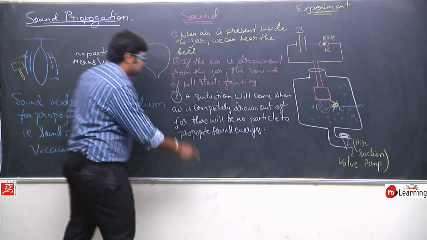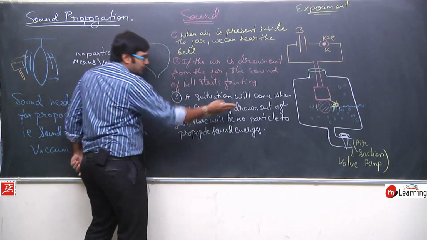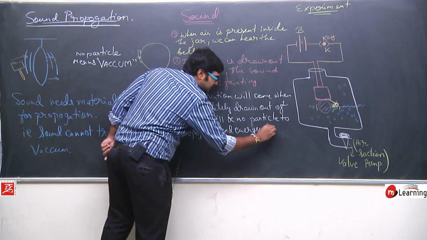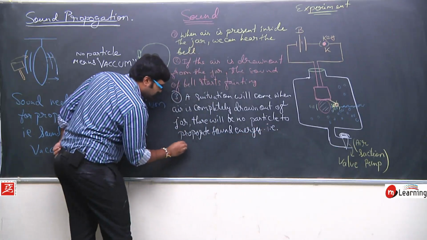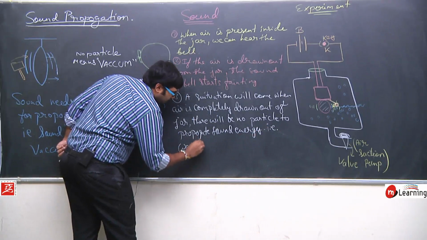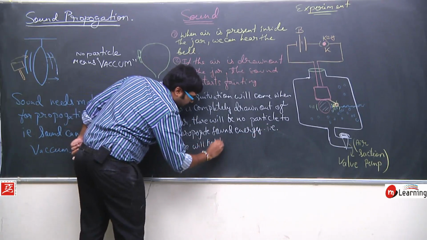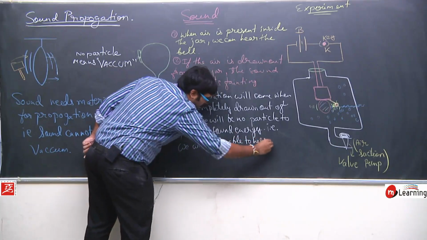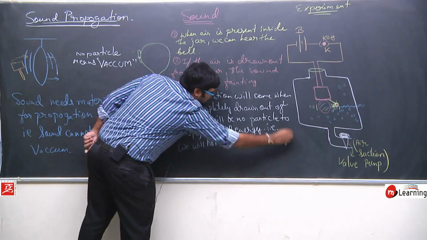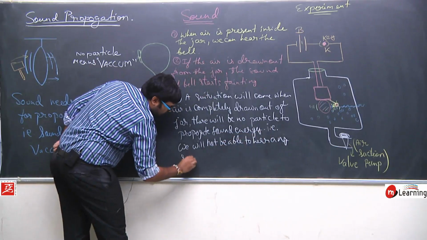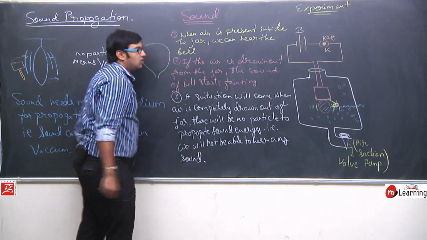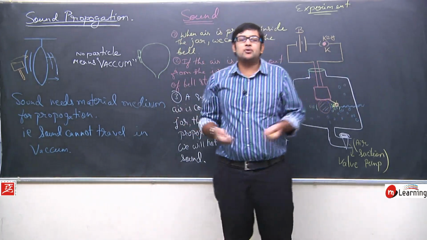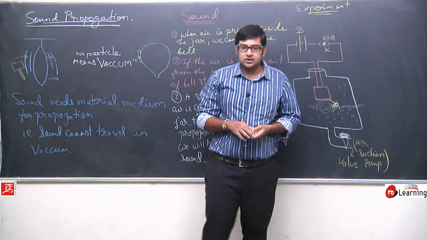Okay, so when air is completely drawn out, no particle will propagate the sound energy, which means we will not be able to hear any sound, because all the particles are drawn out and there is no particle which can propagate the sound energy.